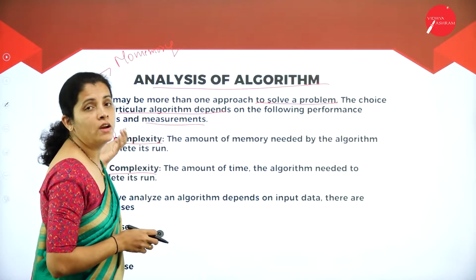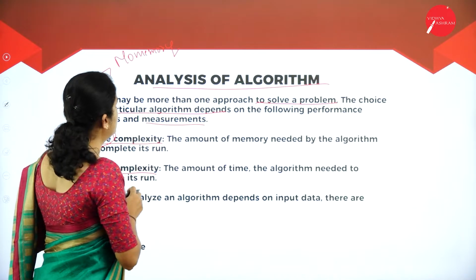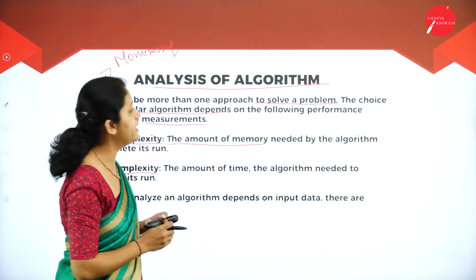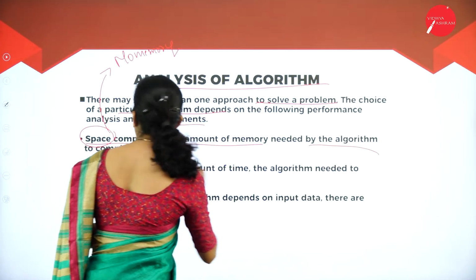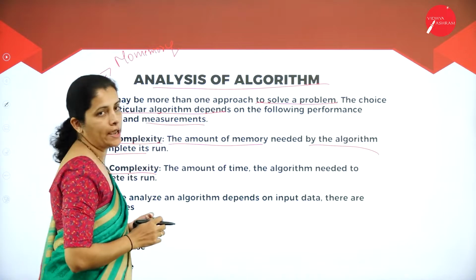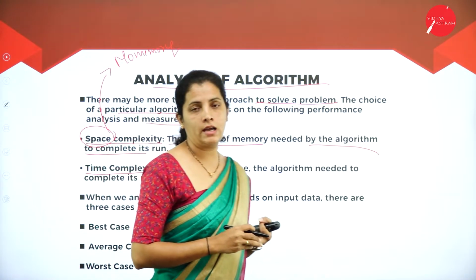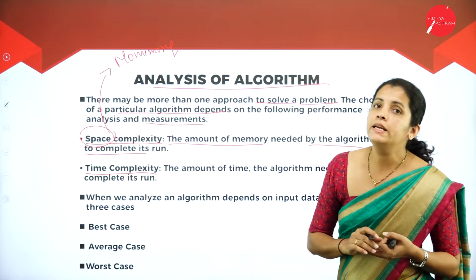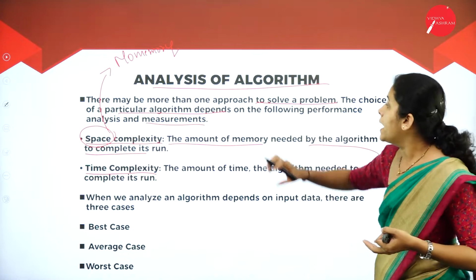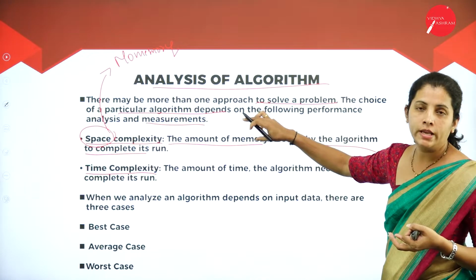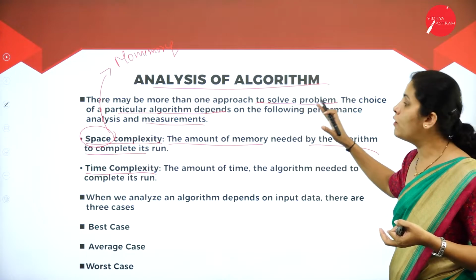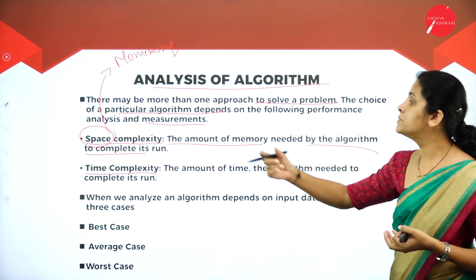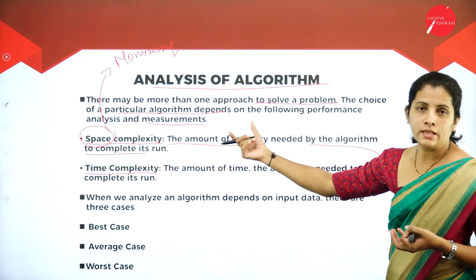So space complexity is nothing but the amount of memory needed by the algorithm to complete its execution or run. That is called space complexity.